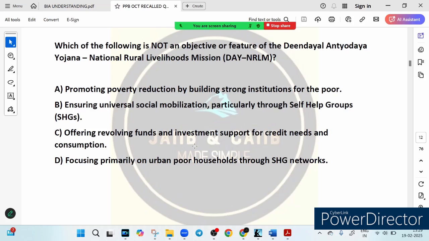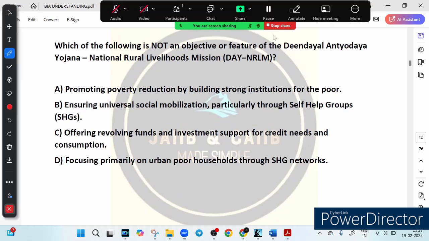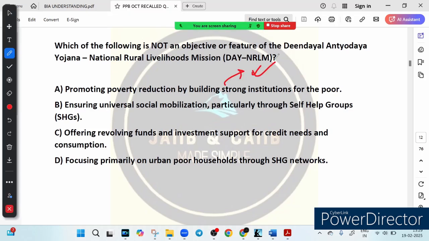So option A says promoting poverty reduction by building strong institutions for the poor. Is it true? Yes, because one of the main objectives of NRLM is to reduce poverty. This is the main point, poverty reduction. How?